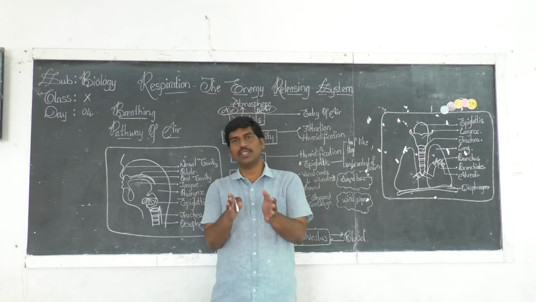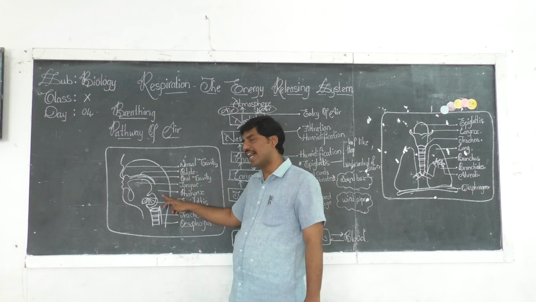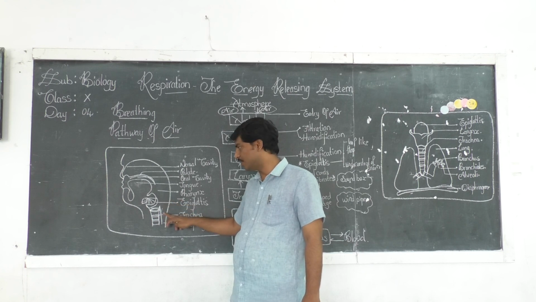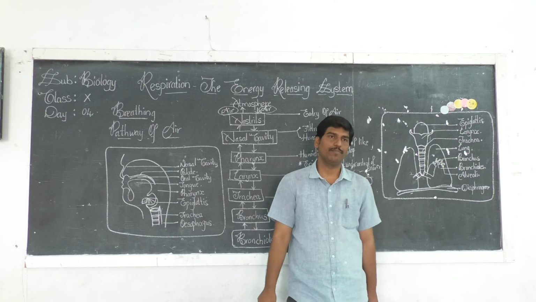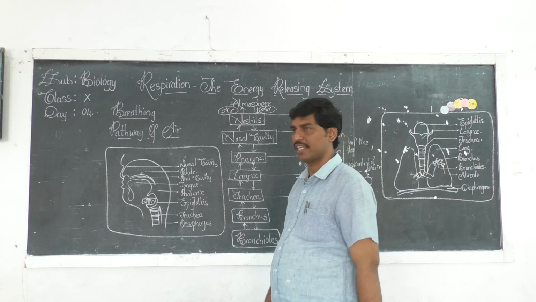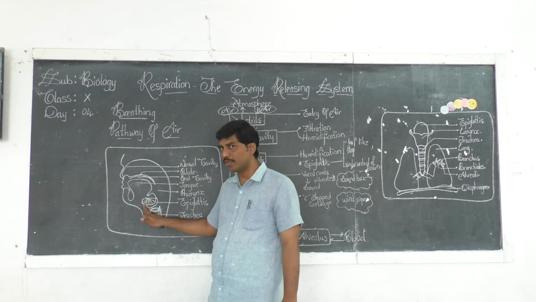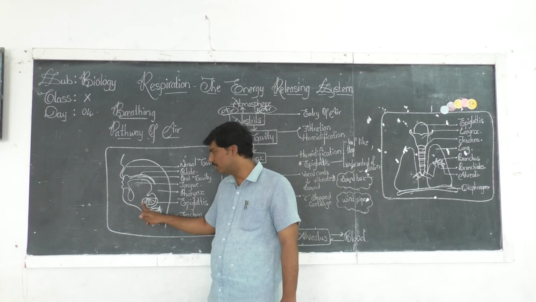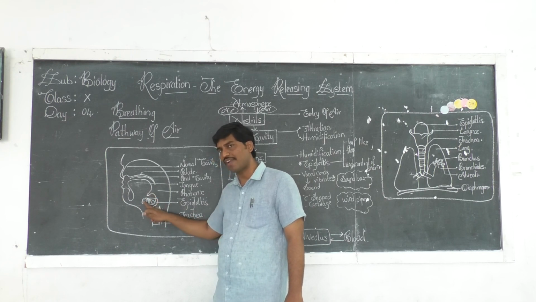Now, what is your doubt? How does the pharynx divert the air into the trachea and the food material into the esophagus? This is a little bit tricky. For this, we can look here: a hyoid bone is present, and to this there is a muscular flap-like structure.